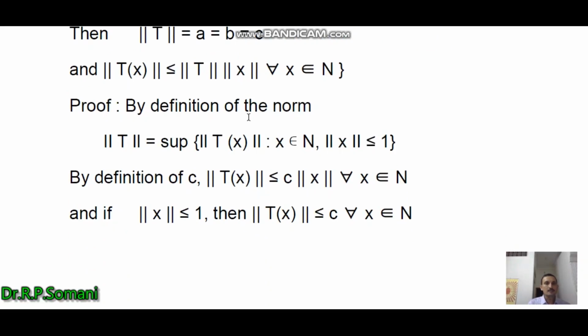By the definition of the norm, we have norm T equal to the supremum of norm Tx such that x belongs to N and norm x is less than or equal to 1.